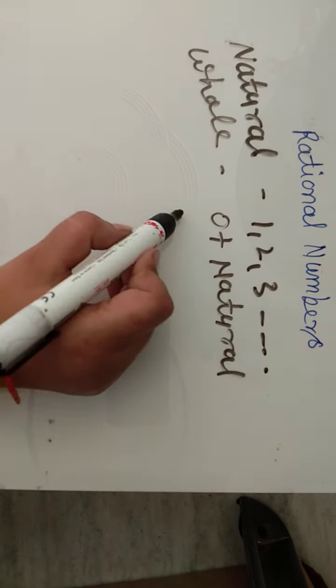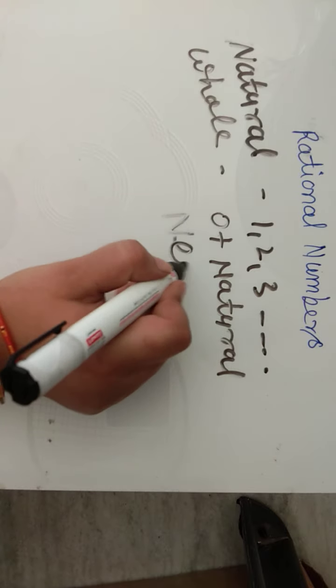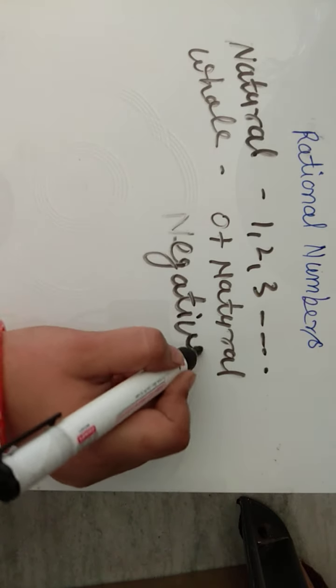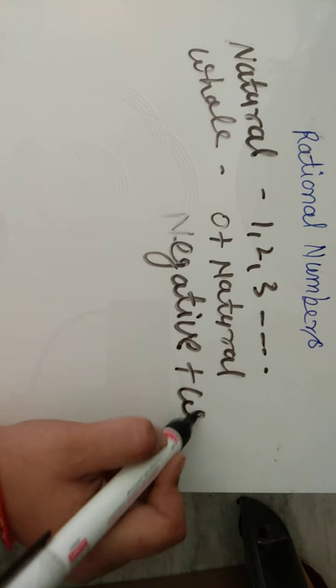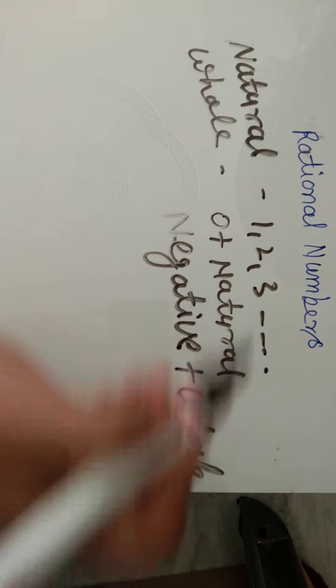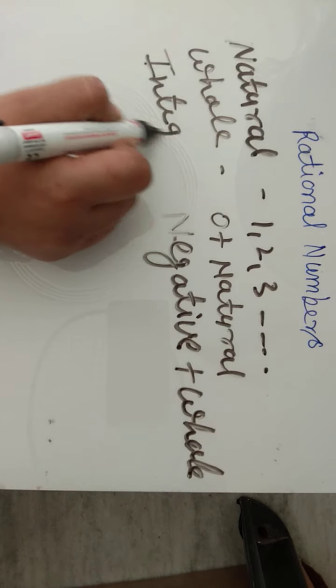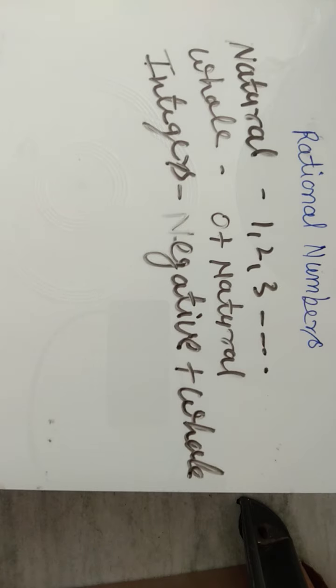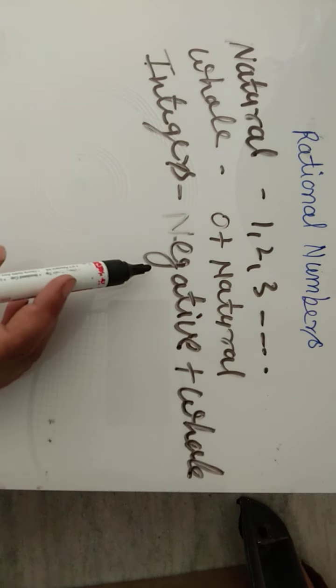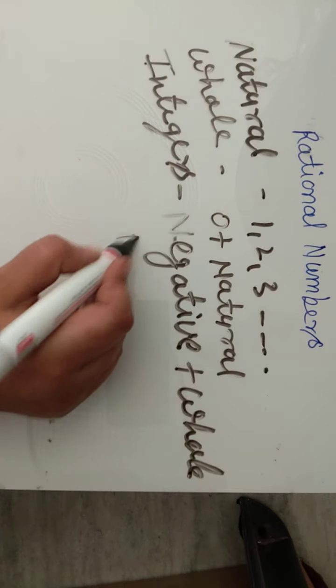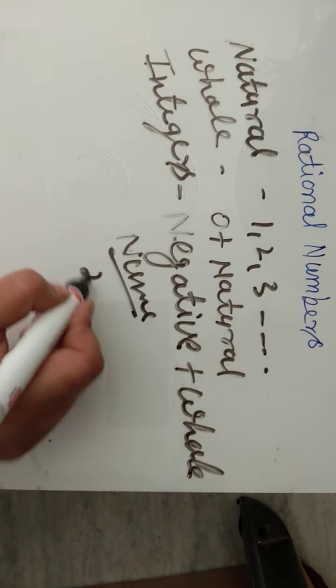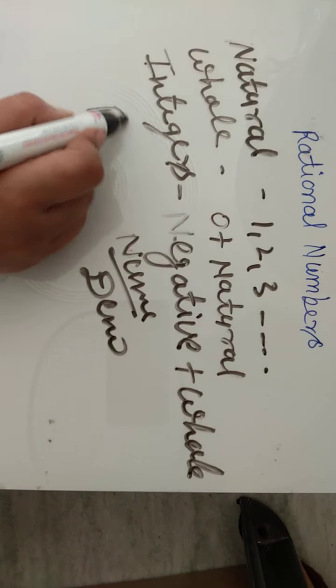Now when we include negative numbers with whole numbers, the set we get is called integers. Then about fractions, you have studied. Fractions are in the form of numerator and denominator. They are called fractions.